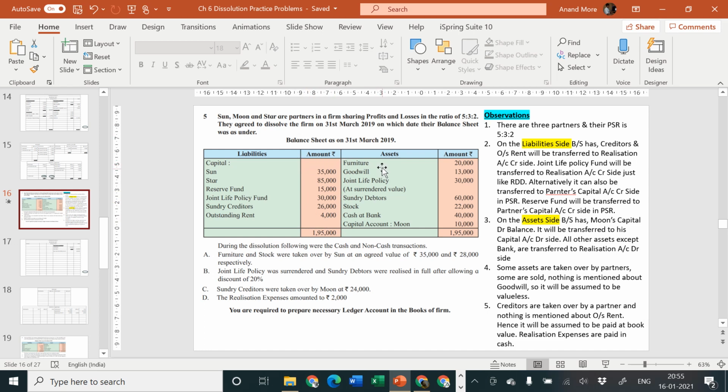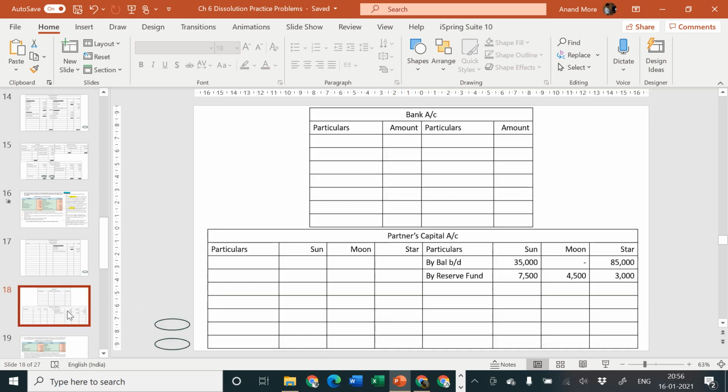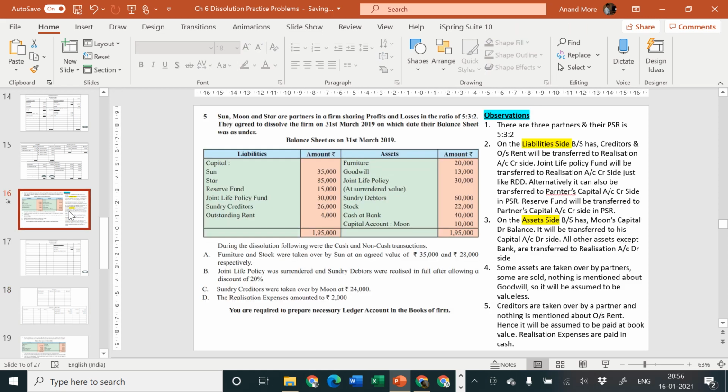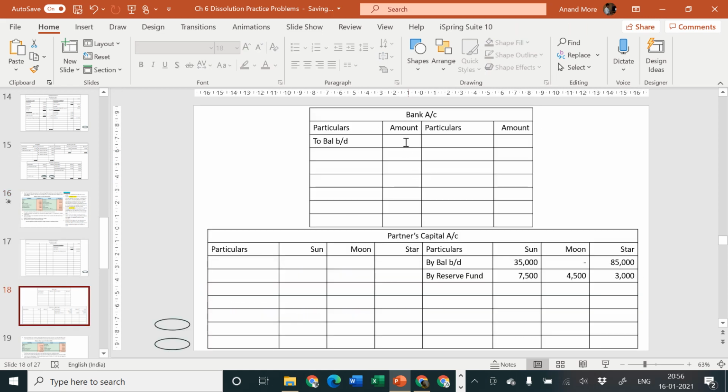On the asset side we are having furniture, goodwill, joint life policy, sundry debtors, stock, cash at bank, and partners capital account Mr. Moon. So bank will go to bank account debit side, and capital account of Moon will go to partners capital account debit side. Let us go to bank account debit side first. We'll write there to balance brought down, and amount of balance brought down of bank is rupees how much? 40,000.